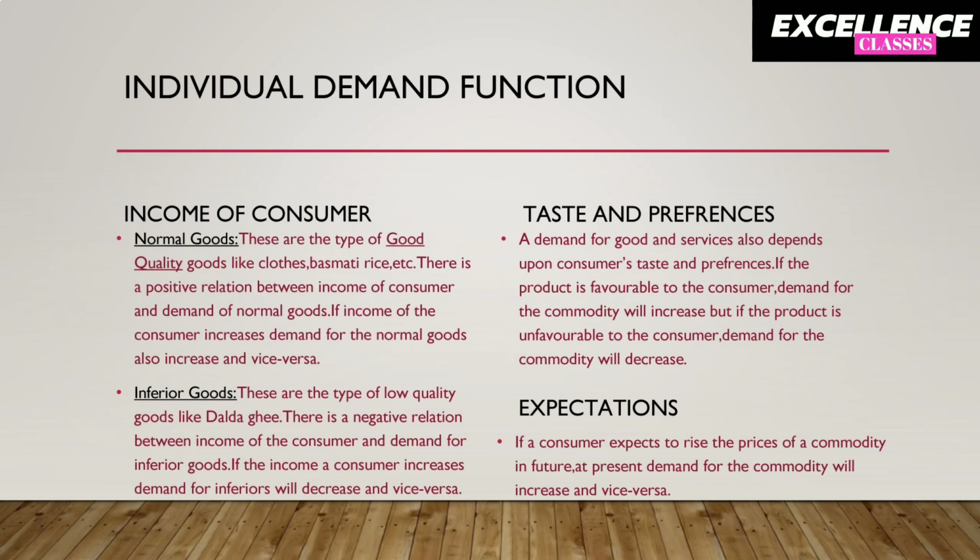Inferior goods are the types of low quality goods like dalda ghee. There is a negative relation between income of a consumer and demand for inferior goods. If the income of a consumer increases, demand for the inferior goods will decrease and vice versa. The next factor is taste and preferences of a consumer. A demand for goods and services also depends upon the consumer's taste and preferences. If the product is favorable to the consumer, demand for the commodity will increase. On the other hand, if the product is unfavorable to the consumer, demand for the commodity will decrease.